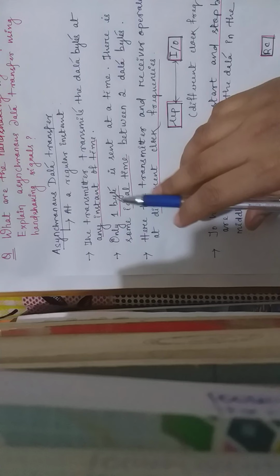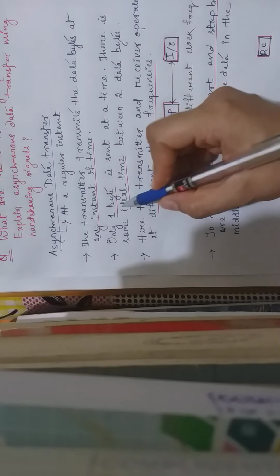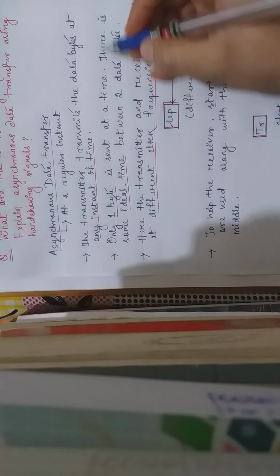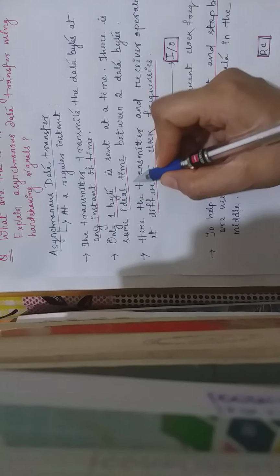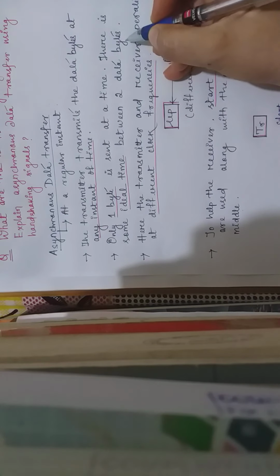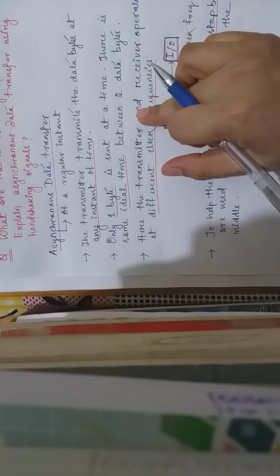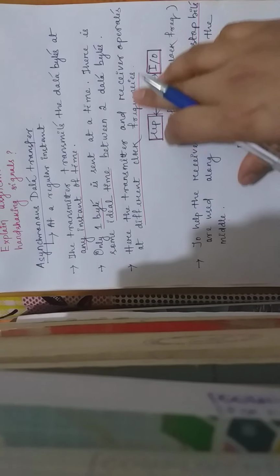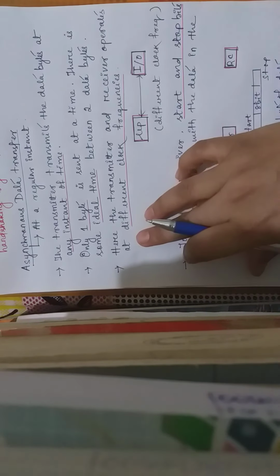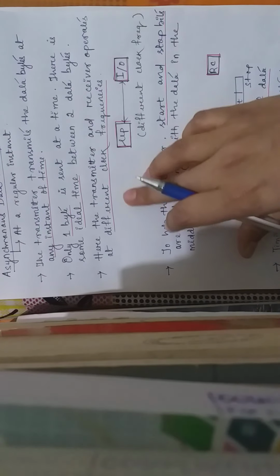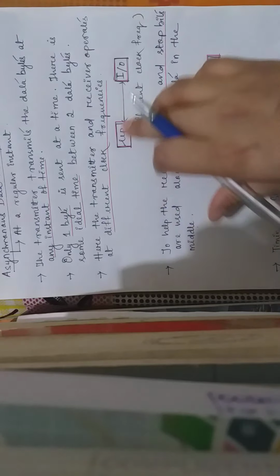That means when the data is transferred, only one byte can be sent. Not more than one byte can be sent. And also, there is some idle time between two data bytes. That means data can be halted. Here the transmitter and the receiver operate at different clock frequencies. Even with different clock frequencies the data can be transmitted.